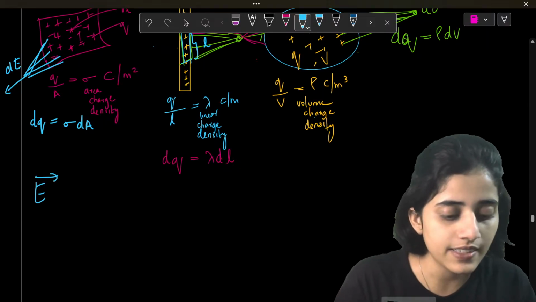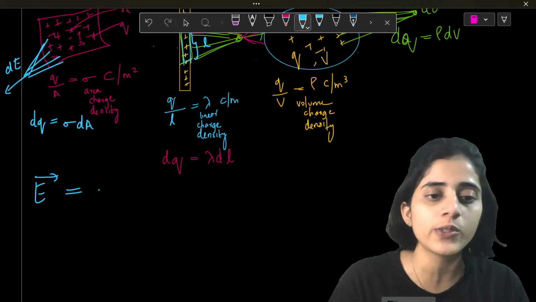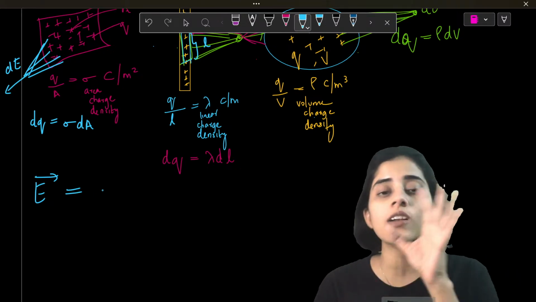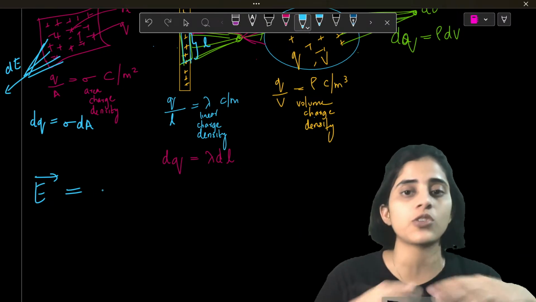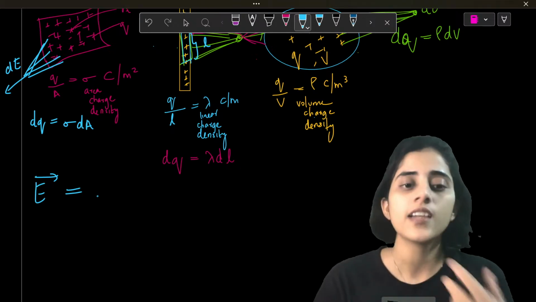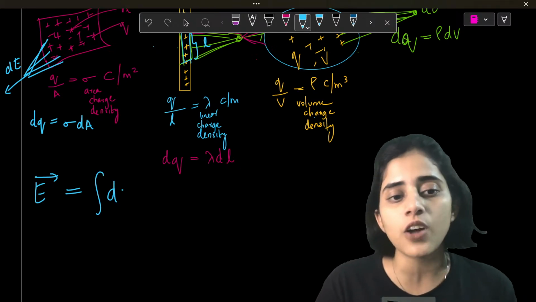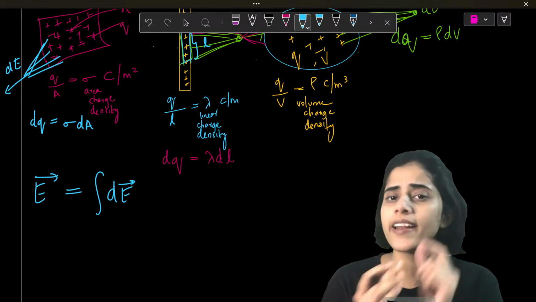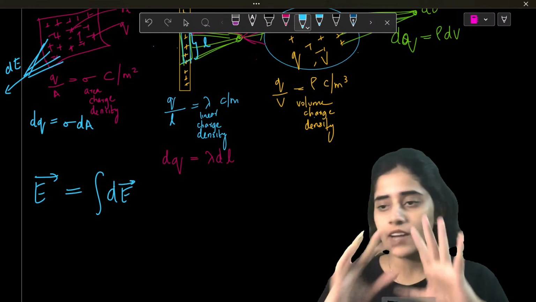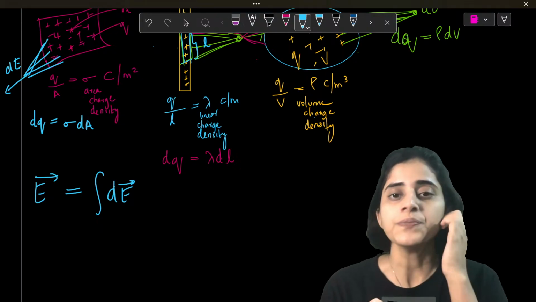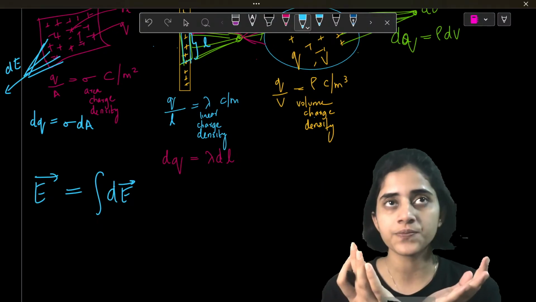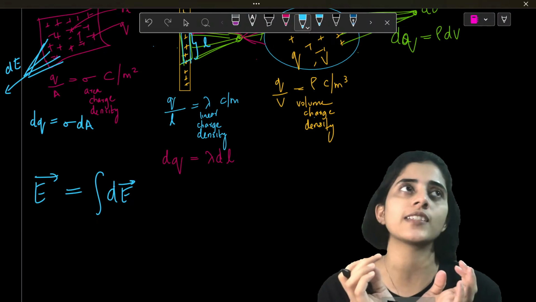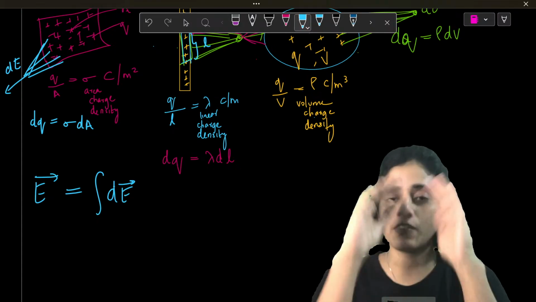Electric field E is going to be equal to the electric field of the whole sheet, or the whole sphere, or the whole wire, which is going to be the integral of the electric field of a small element. Imagine you have a big sphere.